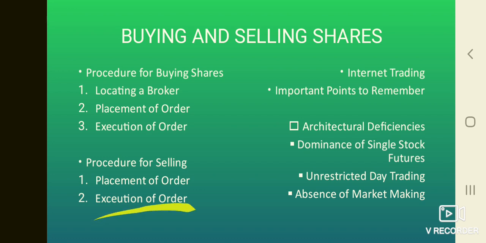Now we will see about execution of order. On receiving a sale order, your broker will feed the same in his terminal. Once the order is executed, the broker will inform you and send you a contract note, that is the documentary evidence of this transaction.